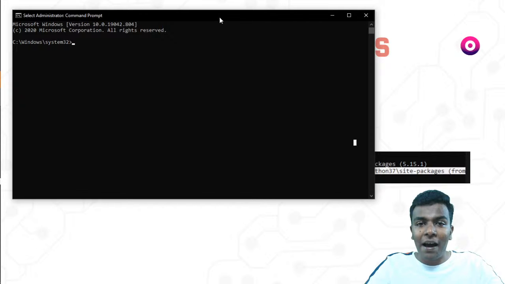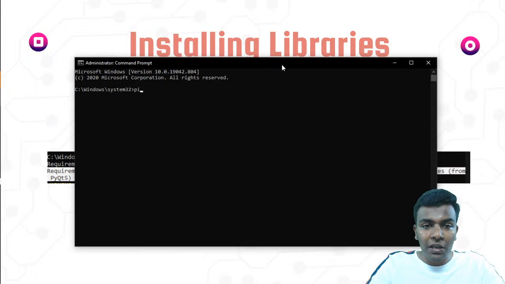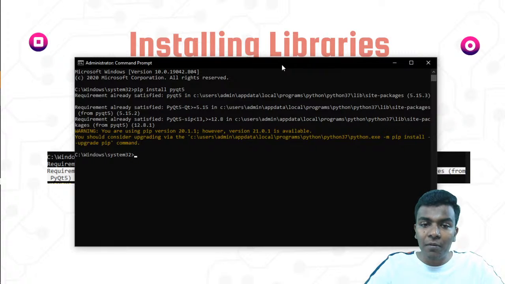Here we have the administrator prompt. Here I'm going to install pip space install space PyQt5. PyQt5 worked perfectly, so that's why we're just using PyQt5. Once you install this PyQt5 library, you just go for the option called search.